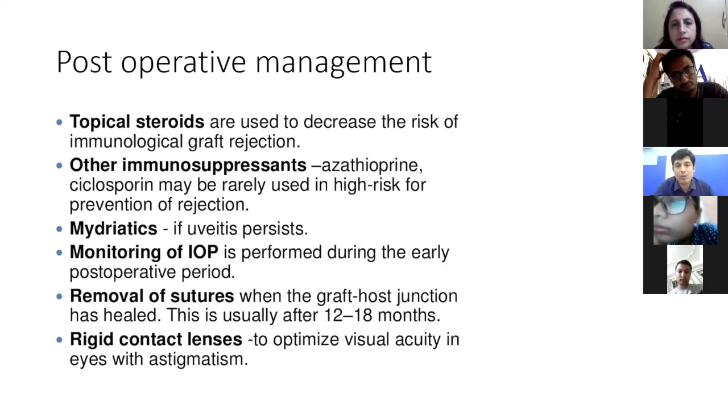The other thing you can do for astigmatism is relaxing incisions. Now you know that there is a graft-host junction. If you have removed all the sutures and you still feel that there is one area which is very steep, you can give some relaxing incision at the graft-host junction. You just have to open up the graft-host junction a little bit in the area where there is steepening, as a result of which that area will get flattened and you will get reduction in astigmatism.